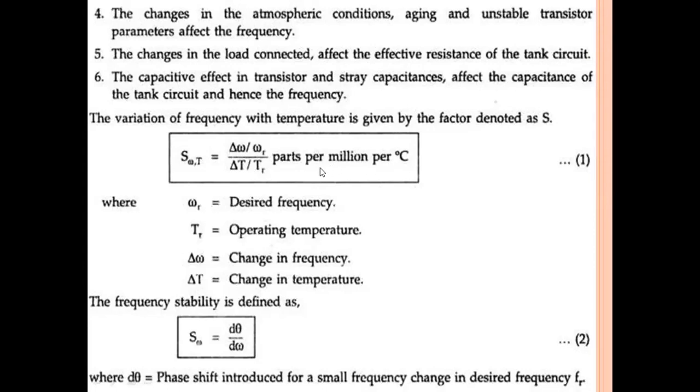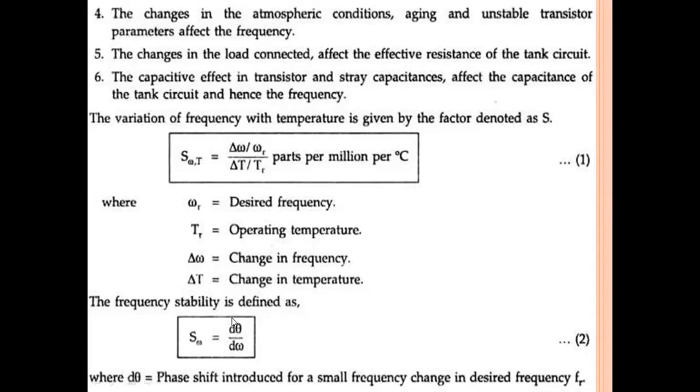PPC, parts per million per degree centigrade, or ppmc. So this is the shortcut. These are the units for the frequency variation. Here omega R is the desired frequency, TR is the operating temperature, and if there is a temperature change, this is represented as del T, and there is also a change in the frequency, represented as del omega. Del omega is the change in frequency, del T is the change in temperature.